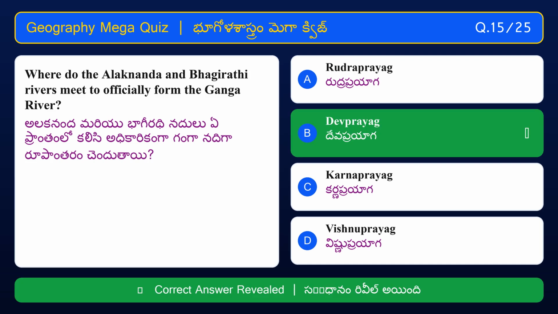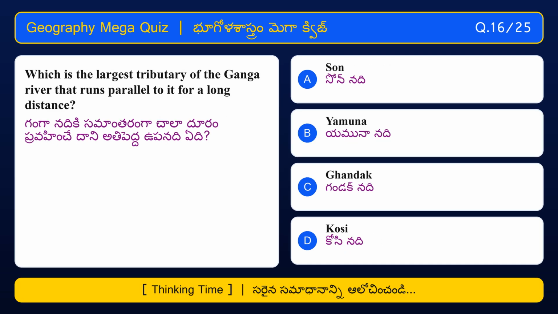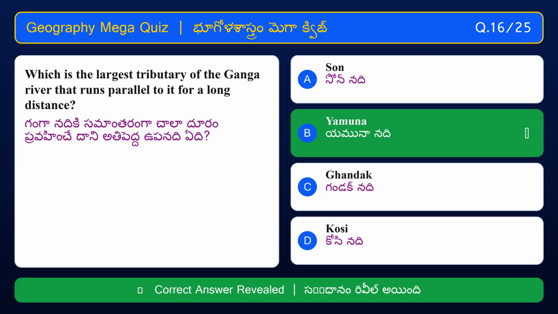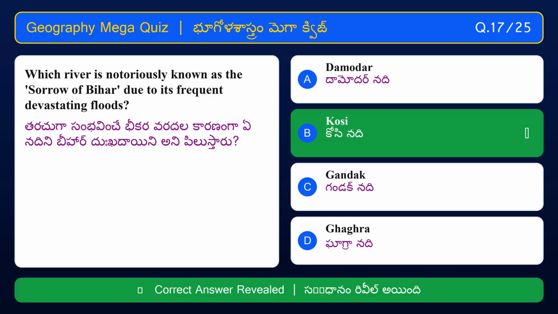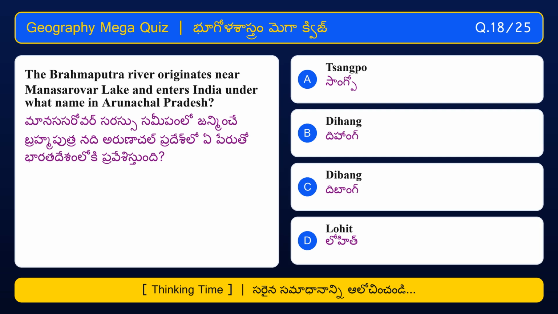Devaprayag. Which is the largest tributary of the Ganga River that runs parallel to it for a long distance? Yamuna. Which river is notoriously known as the Sorrow of Bihar due to its frequent devastating floods? Kosi. The Brahmaputra River originates near Mansarovar Lake and enters India under what name in Arunachal Pradesh?